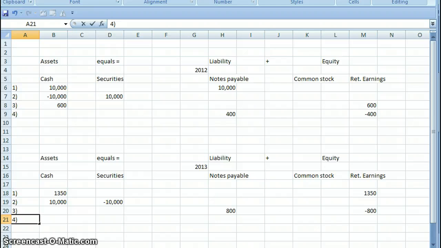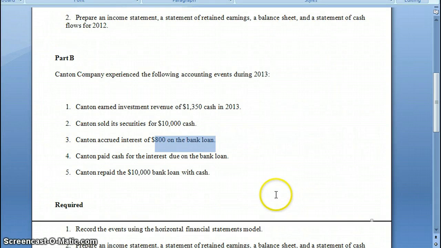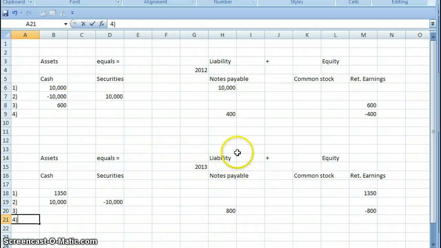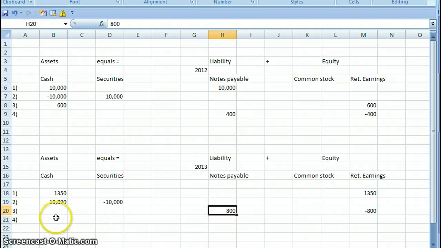We look at transaction number 4. They paid cash for the interest due on the bank loan. There's 2 years worth of interest, $400 and $800. That's $1,200. So cash is going to go down. Cash goes down,